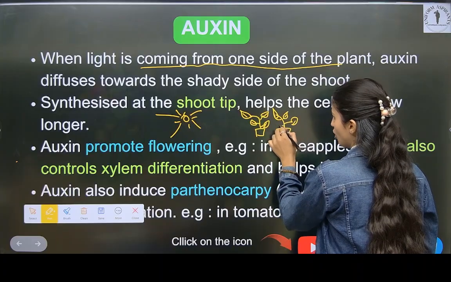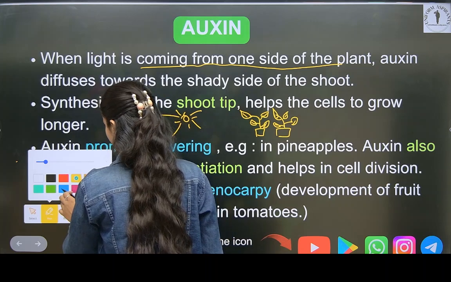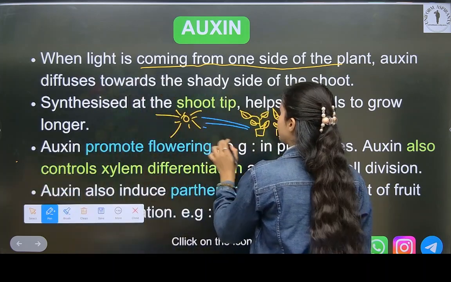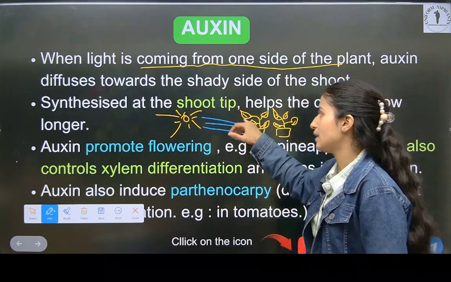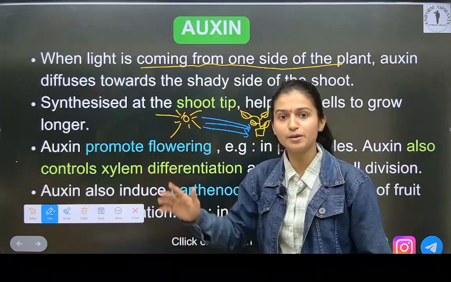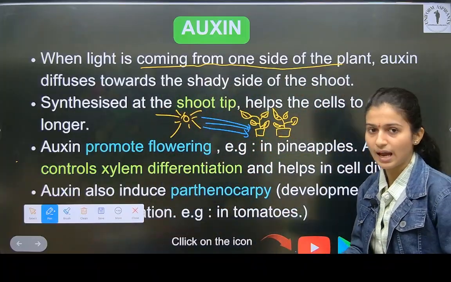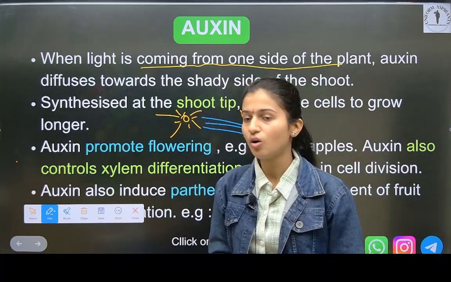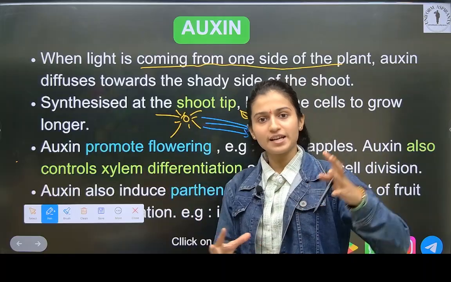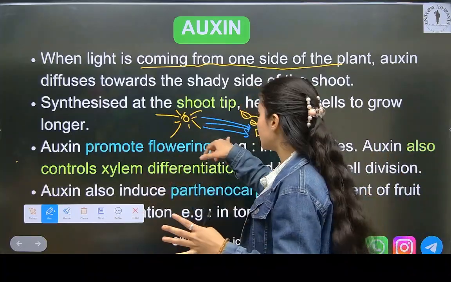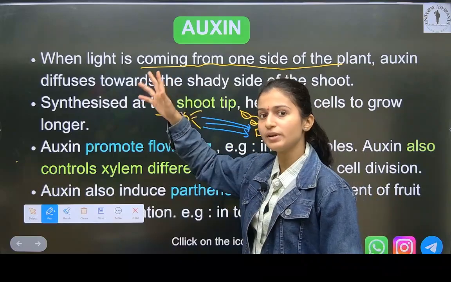Like this, your plants are kept in your window and sun rays are falling directly on the plants. Okay, then what happens? The tip of the plant gets bent towards the sun rays, means it gets inclined towards the sun rays. See here, at your home also you might have seen, or anywhere wherever there are plants, in whichever direction sun rays are coming, plants get bent and start growing in that direction. Okay, so this hormone helps in this only.